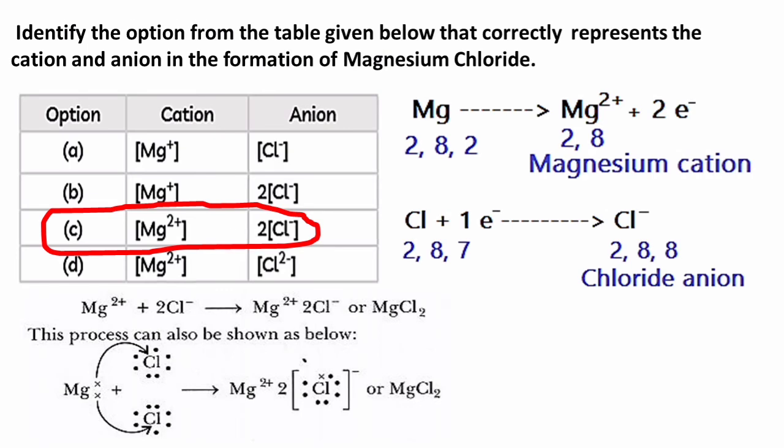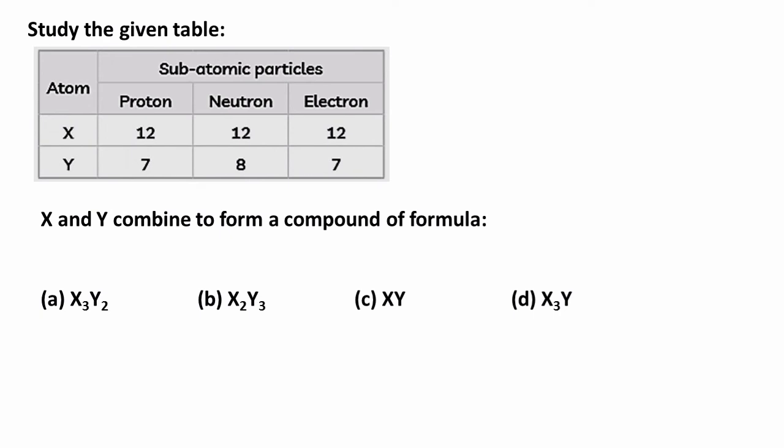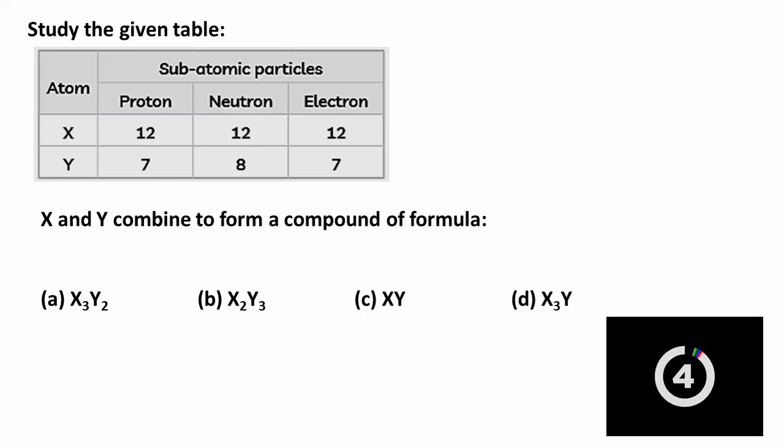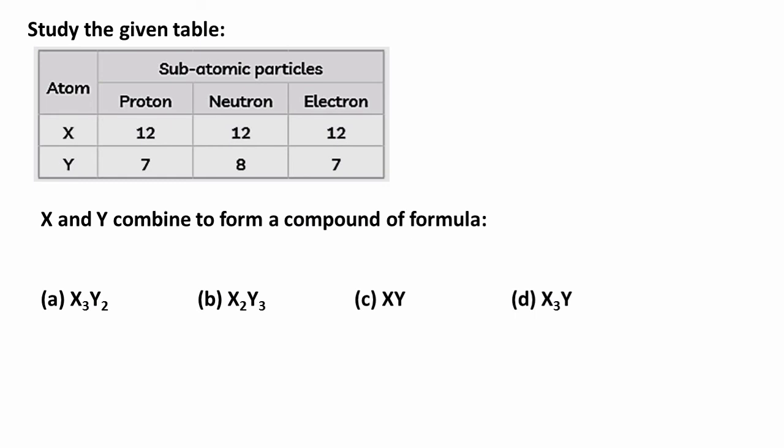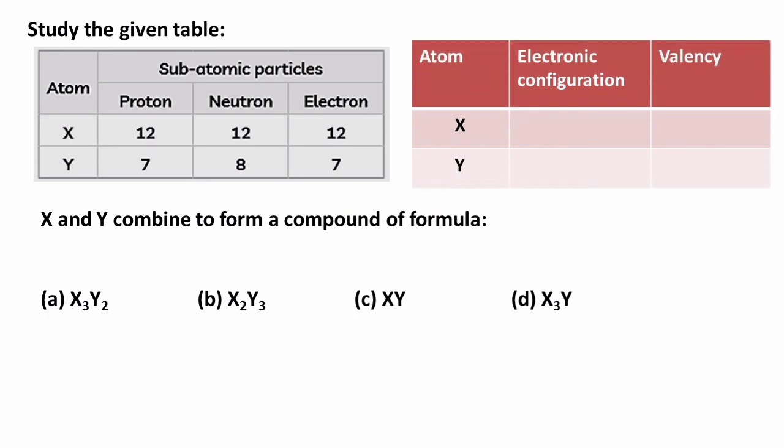Moving on to the next question. Study the table given below. The number of protons, neutrons and electrons of 2 atoms X and Y are given. What is the formula of the compound formed when X and Y combine? In order to find the formula of the compound, let us understand the valency of X and Y. X has 12 protons and 12 electrons. That means its electronic configuration is 2, 8, 2. The configuration of Y with 7 electrons is 2, 5.